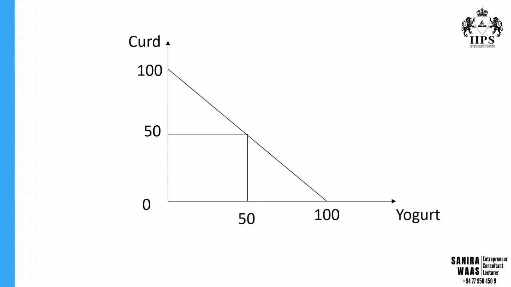You can find curd and yogurt use the same resource, milk. If you can produce 100 items of curd, or 100 items of yogurt, with the same amount of milk, in other terms perfectly substitutable items, you can find this production possibility would be a straight line all the time, because this will derive a constant opportunity cost.